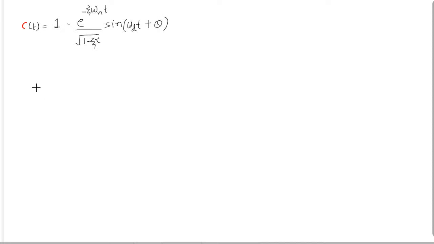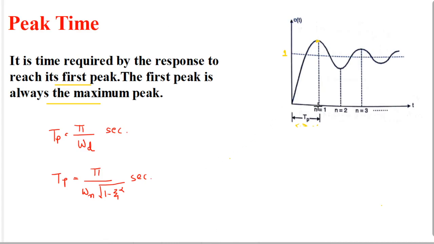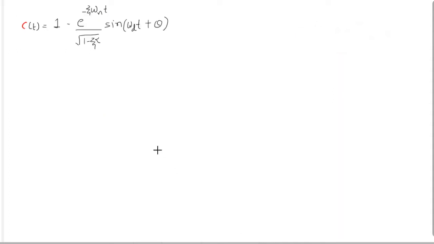At t equal to tp, that means at peak time, the response attains maximum value. Here you can see that at t equal to tp, c of t becomes maximum, so we are using the maxima theorem.